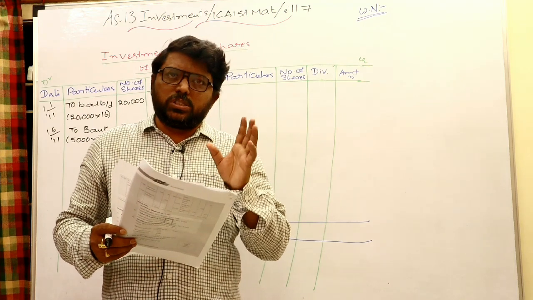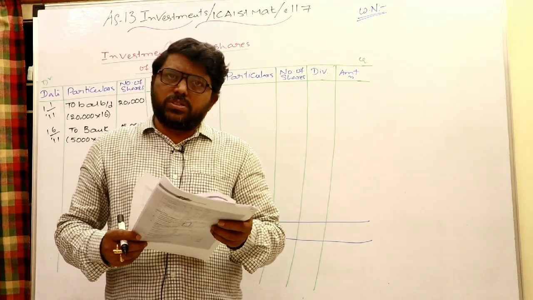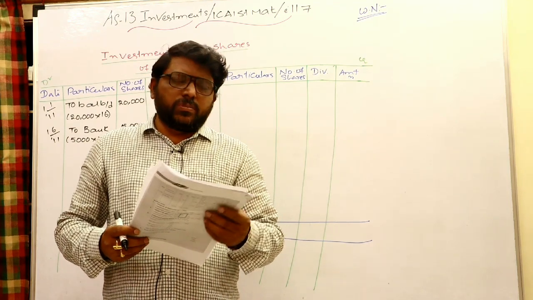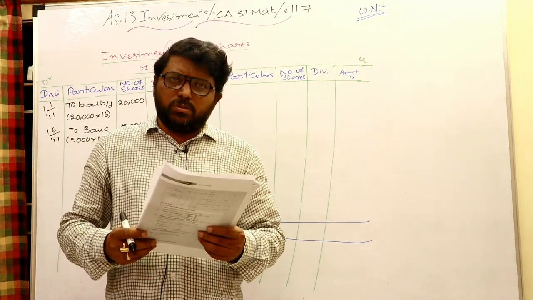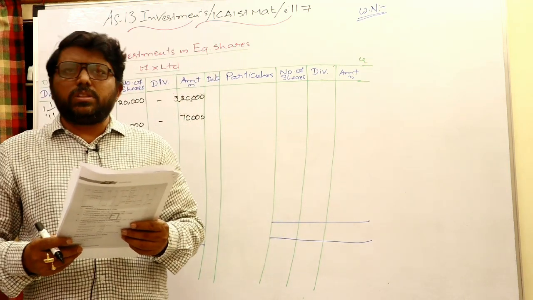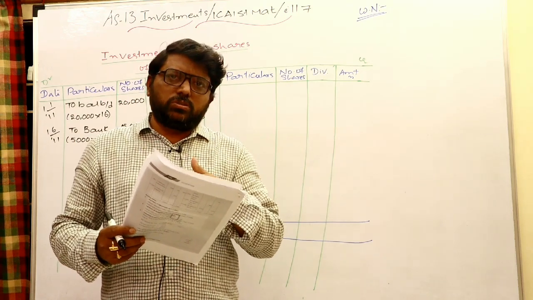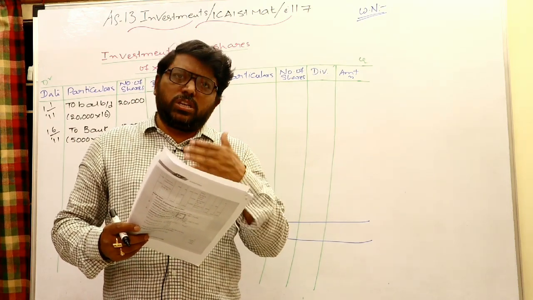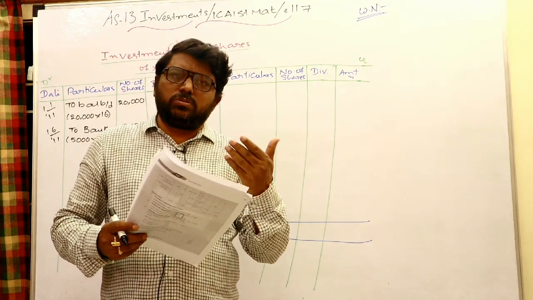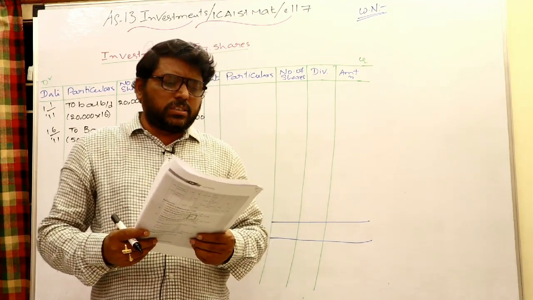But for debentures, bonds and other fixed income bearing securities, we can see the words cum interest and ex interest at purchase and sale. Here we can't see cum dividend or ex dividend. Only while receiving the dividend do you have to think whether it is pre-acquisition or post-acquisition. Pre-acquisition dividend reduces the cost of investment; post-acquisition dividend is revenue income. Whenever that point comes, we can discuss it.